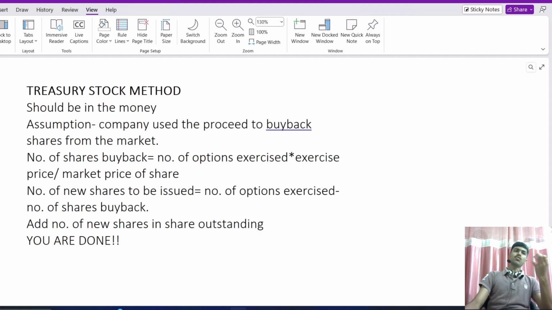In that method also the final answer, the value per share, will be almost the same, but there's a slight misrepresentation if we do it this way. That is, it will increase the equity value.